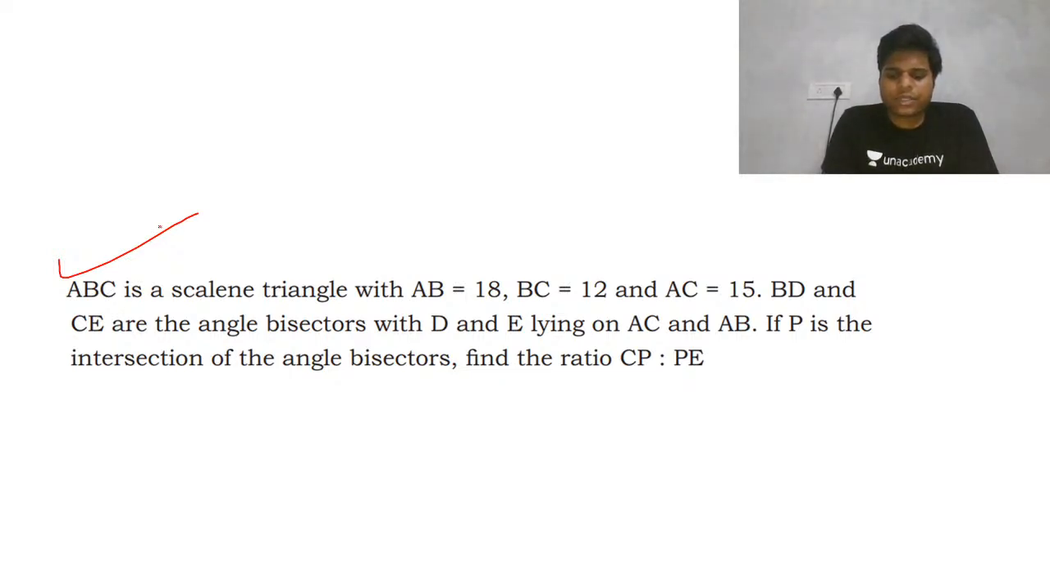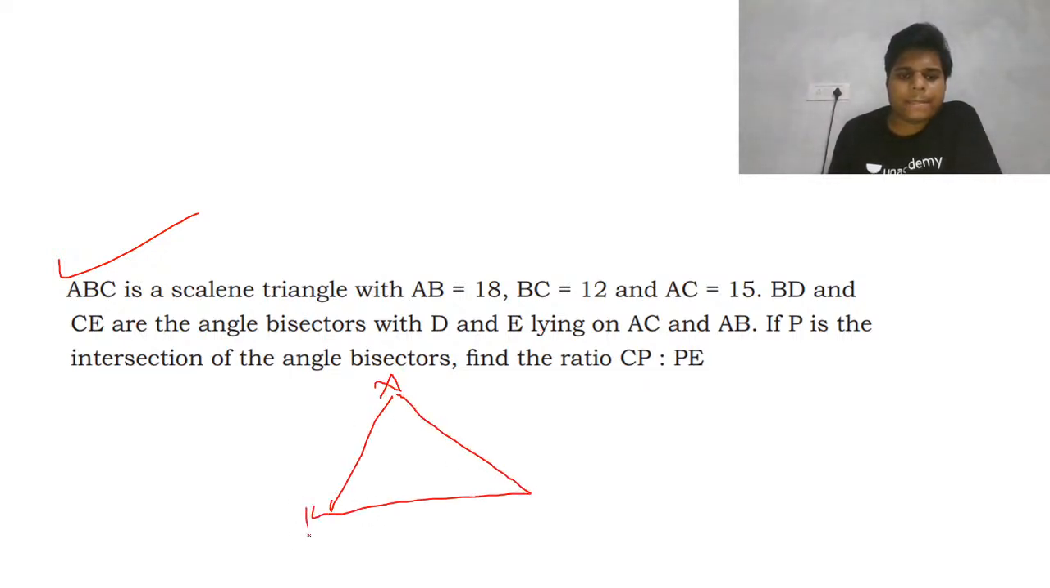So what we can do here, just a sec. ABC is a scalene triangle with AB equals 18 and BC equals 12 and AC equals 15. Okay, AC is 15, that is fine. And BD and CE are the angle bisectors. Okay, so BD and CE are the angle bisectors.